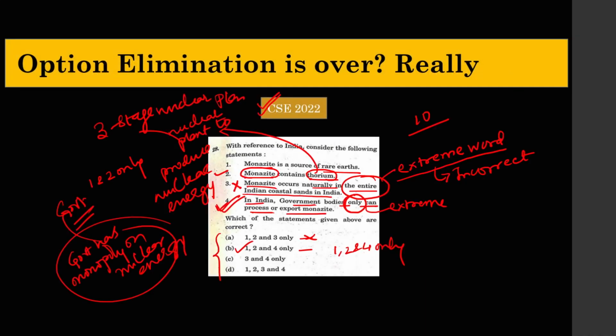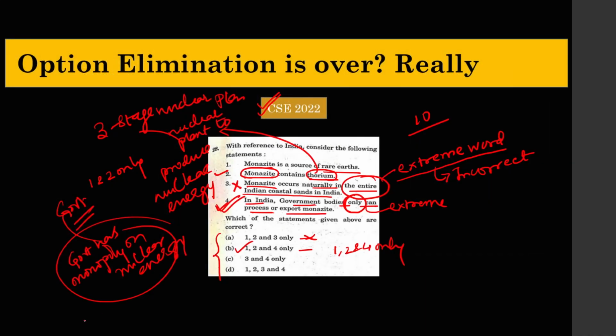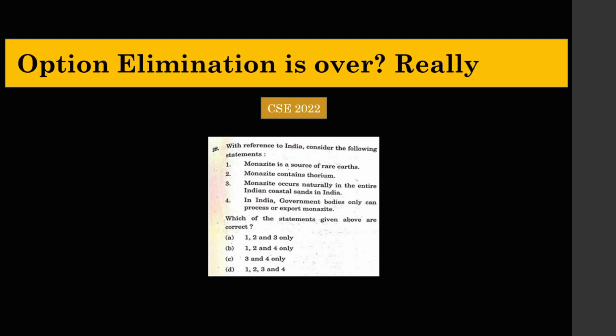Even UPSC is using the same sentences which I have used in my exam. Let me just clean this, erase this. You see here, monazite, thorium, monazite, rare earth, and the distribution of monazite. You see, I have framed the same question.